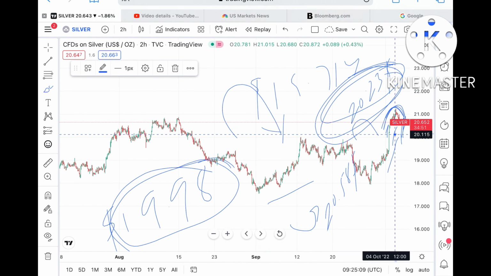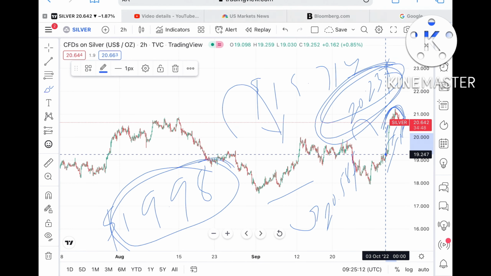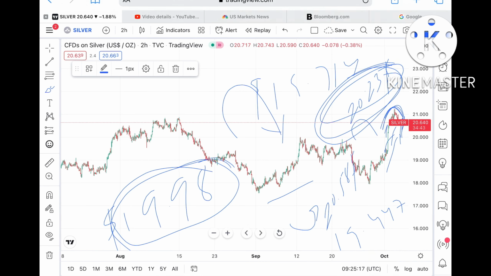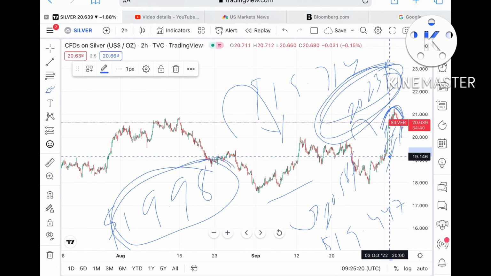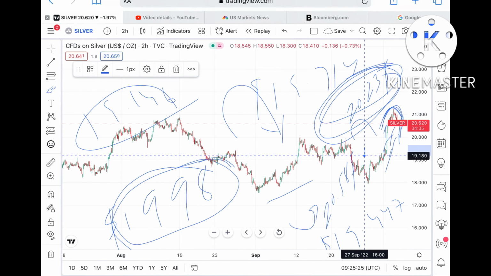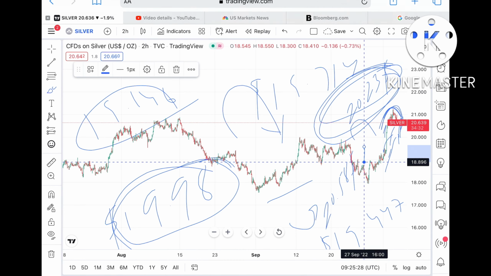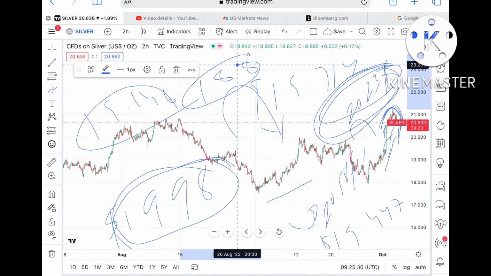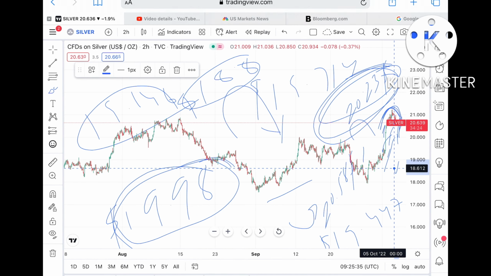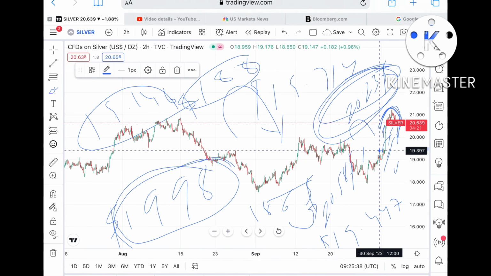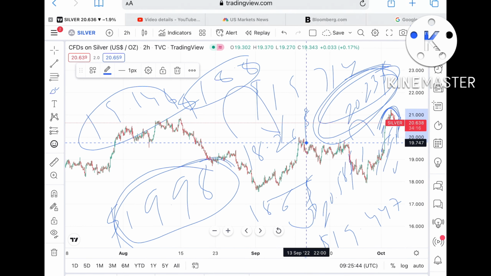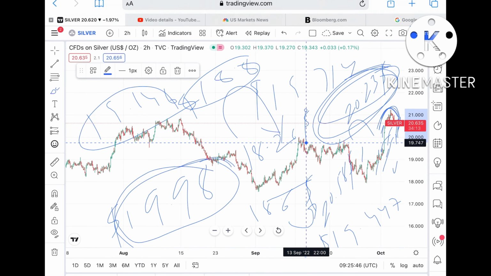If the price doesn't sustain that level also, it can fall further down towards around $19.447. Once the price falls below this level, it can move further down towards $19.146, and from there there is a probability of moving further low towards $18.8. Once the price falls below that level, it can move towards $18.6, and from there towards $18.26. If the price falls below this level, there is a higher probability of moving further down,